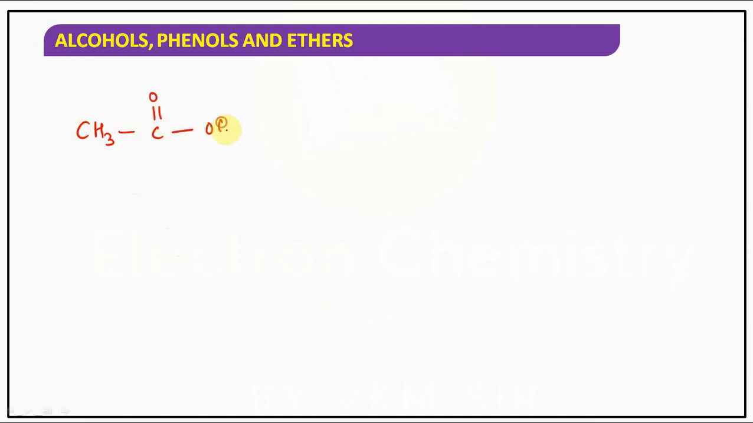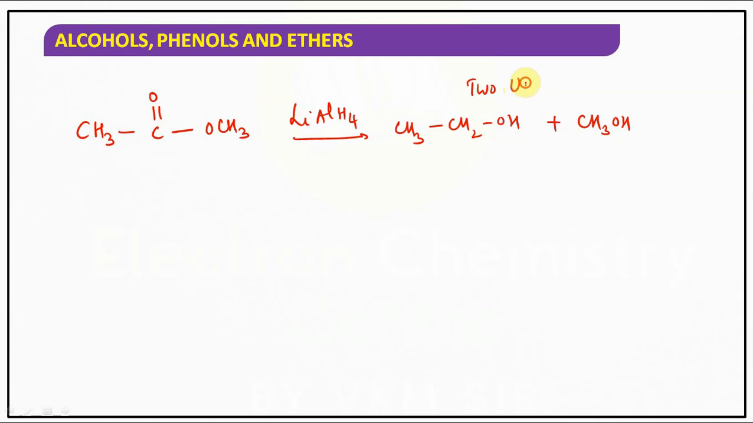CH3COOCH3 with LiAlH4. Tell me what is the answer? Obviously, it is an ester, no? CH3CH2OH plus CH3OH. What do we get? 2 units of primary alcohols. Okay, so this is the way to answer that. And now if I take another example,